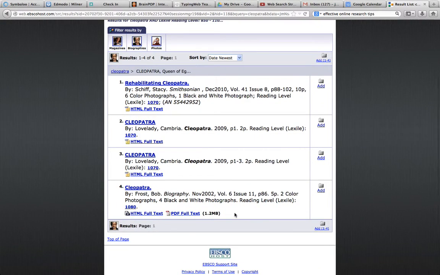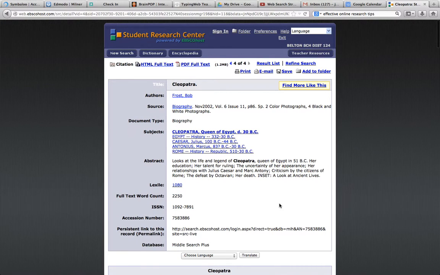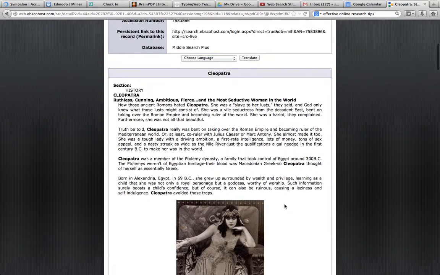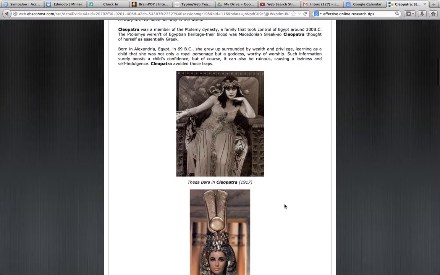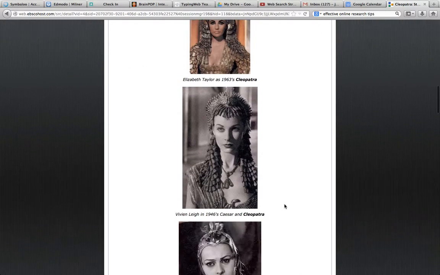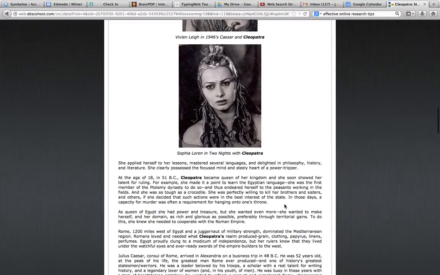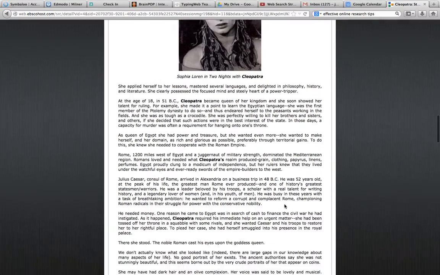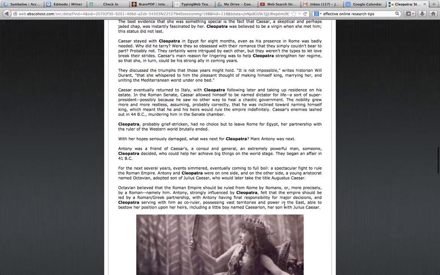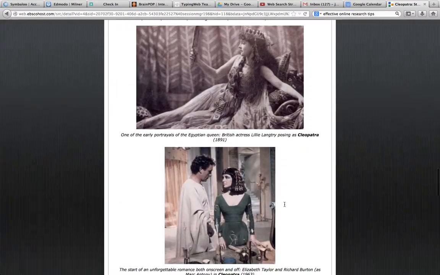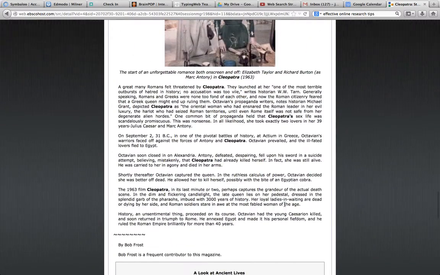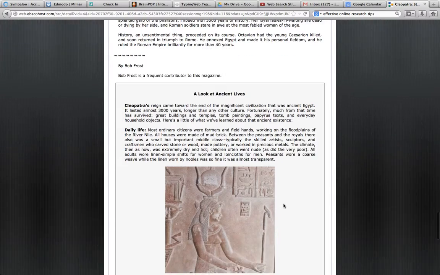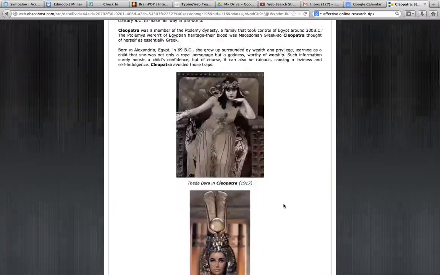So now it's just really about her, and I have 4 entries here, but I know that all of them are going to be things that I can use. So it lets me get really specific. I know I can trust this. I have all the information I need to cite the source. And I have lots and lots of information here.